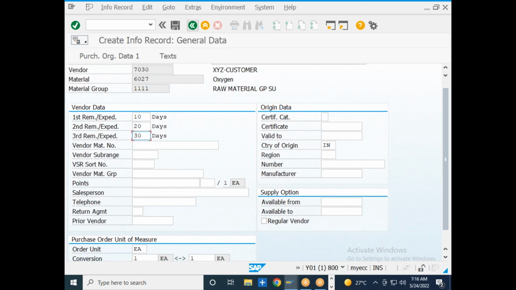So vendor material number. So this is the material number in your company for oxygen. What is the vendor? He is going to use it for the oxygen as a material. So I will go to the oxygen, 10.